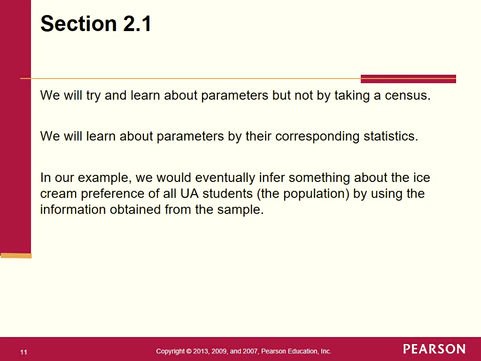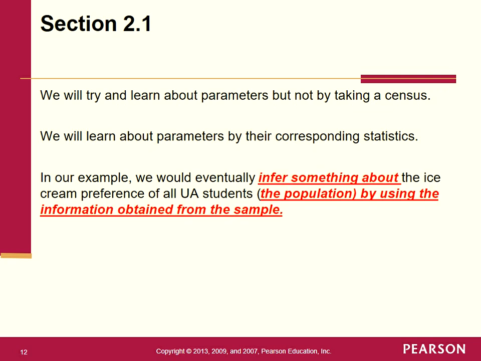And that's basically what I said there. In our example, we'll eventually infer something about the ice cream preference of all UA students, the population, by using the information obtained from the sample. So we're going to infer something about the population by using the information obtained from the sample. That's why you guys are here, essentially.